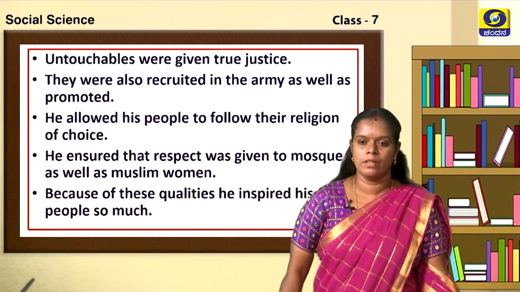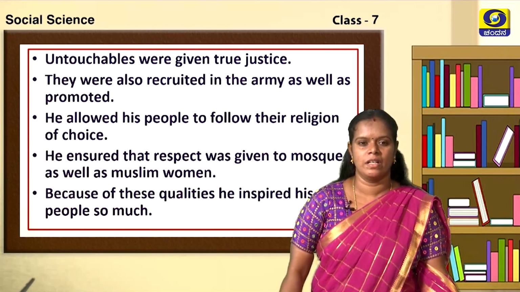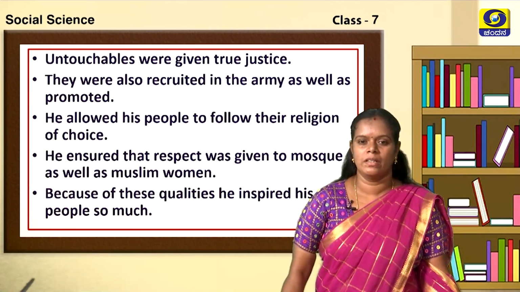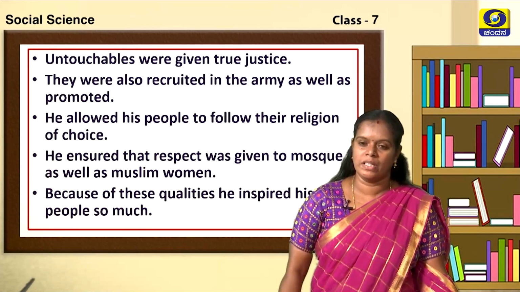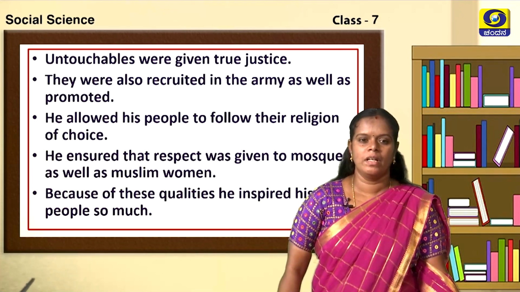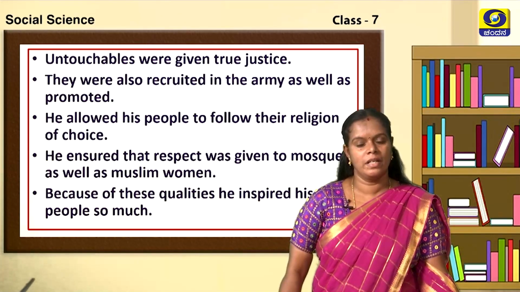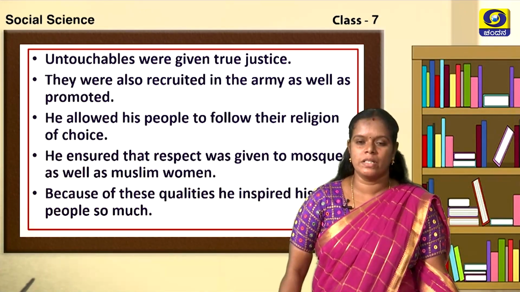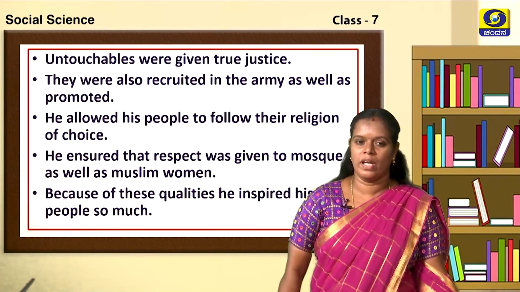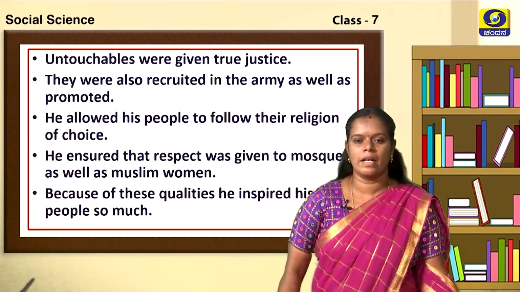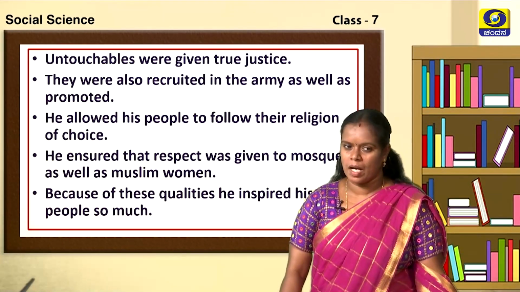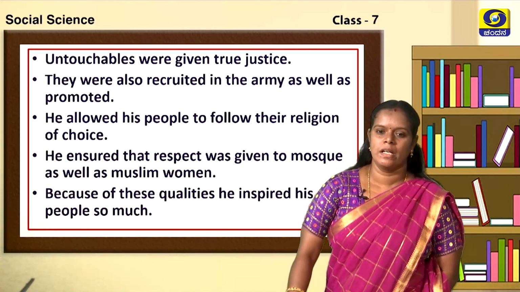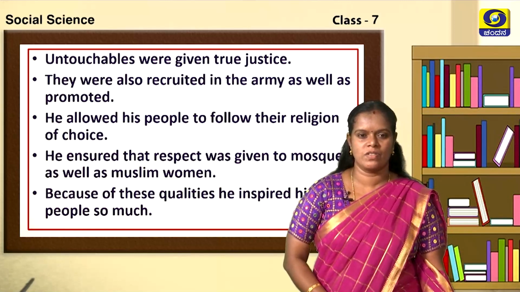Untouchables were given true justice by Shivaji. They were not only given justice, they were also recruited in the army. They were not only recruited in the army, but they were also promoted. He allowed his people to follow their religion of choice. He did not restrict the people to follow a particular religion. He gave them the choice to follow any religion. He ensured that respect was given to the mosque as well as to Muslim women. Because of these qualities, he inspired his people so much.